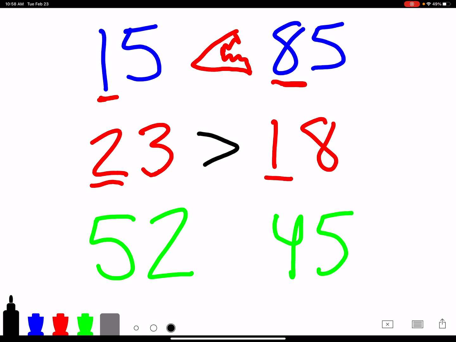And now we're at 52 and 45, and it's one of those tricky ones, since there's a 5 in the ones place in 45, and a 2 in the ones place in 52, and we know 5 is greater than 2, but this is why I suggest look at the tens place. We see there's a 5 in the tens place in 52, and we know that 5 is greater than 4 on the number line, so we want to eat number 52 because that's bigger than 45.